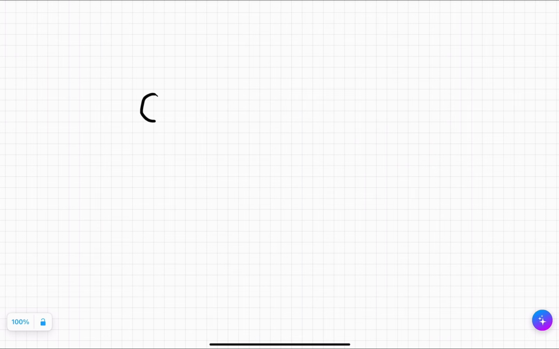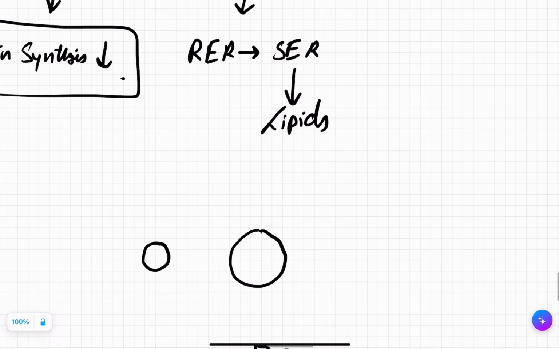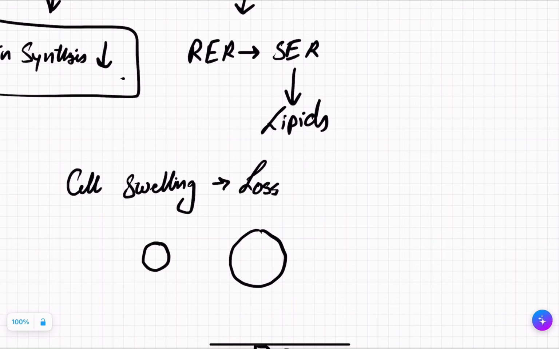Now the third thing, the cell has swollen from this much to this much. Now tell me one thing, if this is a cell, and let's say this has microvilli. Now the cell has swollen. Those protoplasmic modifications will be lost, right? So as a result of the cell swelling, loss of protoplasmic modifications occurs. Got it? Yes.